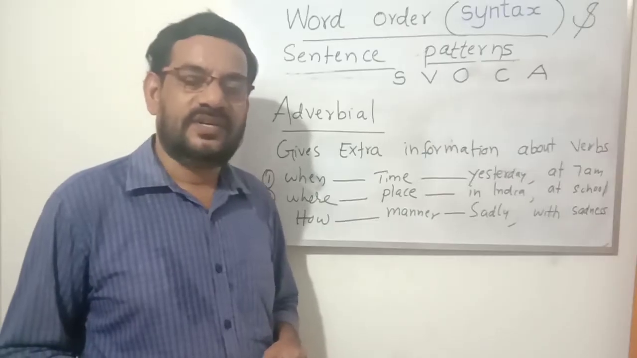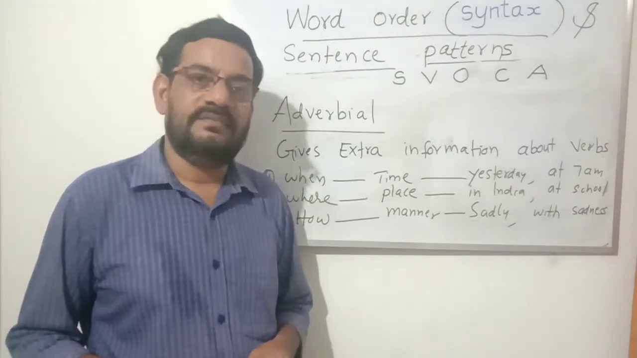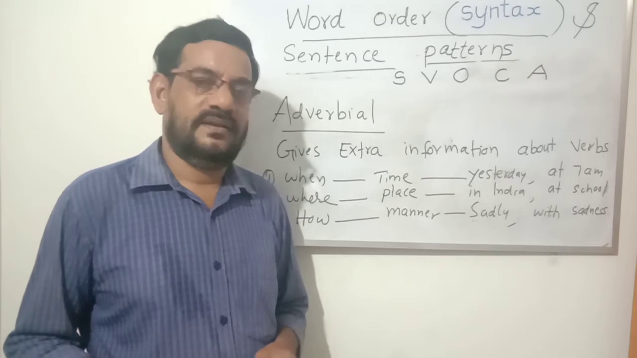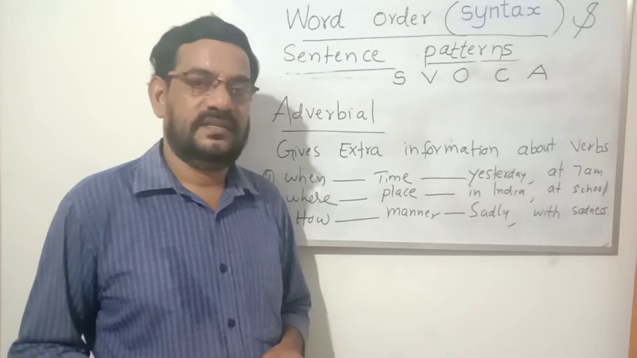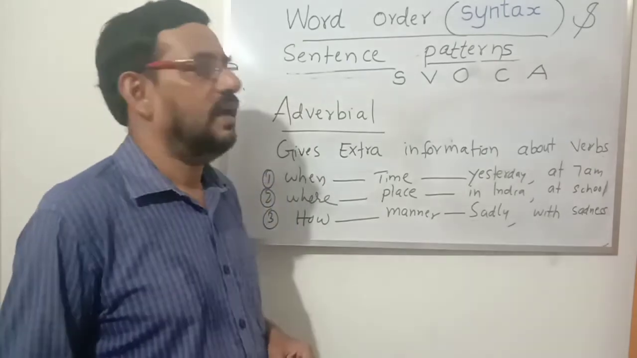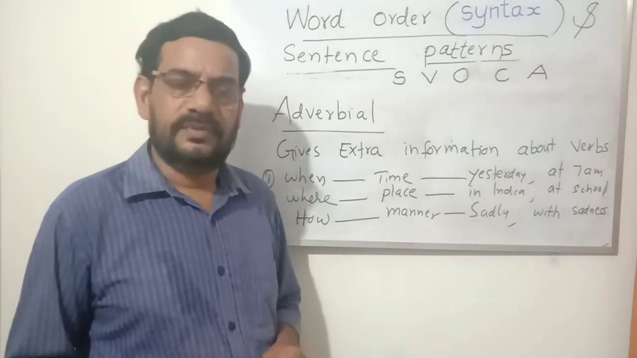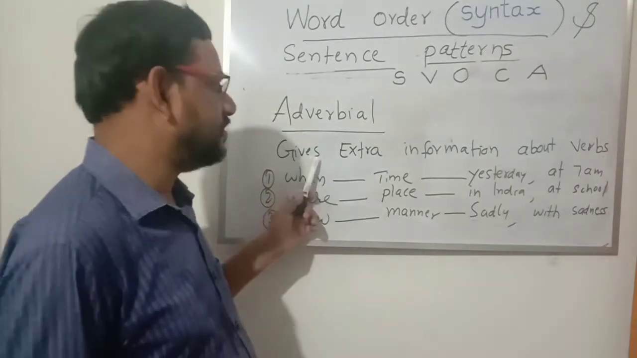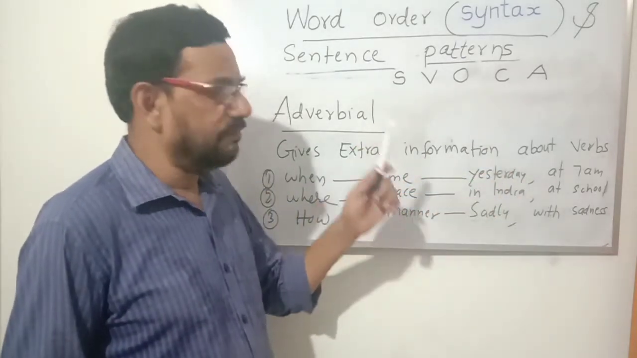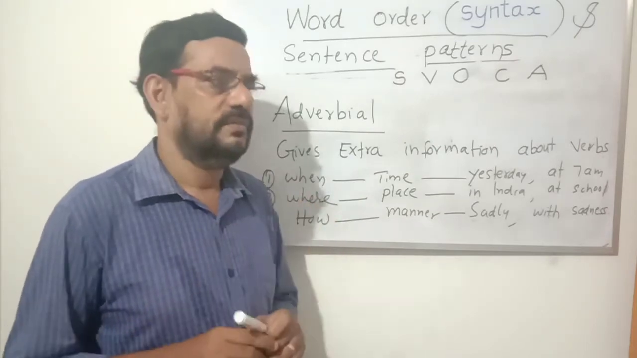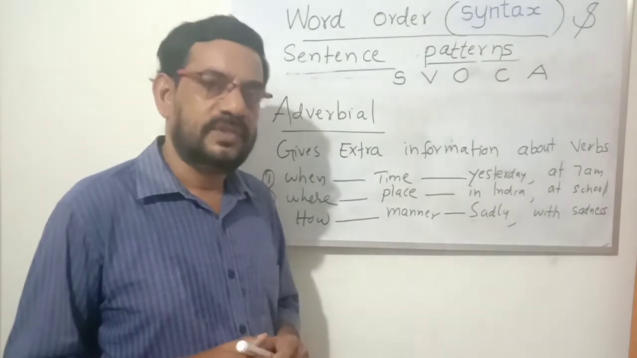Now we are coming to the last category. The name of the category is A. A stands for adverbial. You might have studied about adverb, adverbial, adjunct, etc. Here we focus on adverbial. What is the function of an adverbial or an adverb in a sentence? It gives extra information about the verbs. So an adverbial is used for a verb to give extra or additional information about the verb.